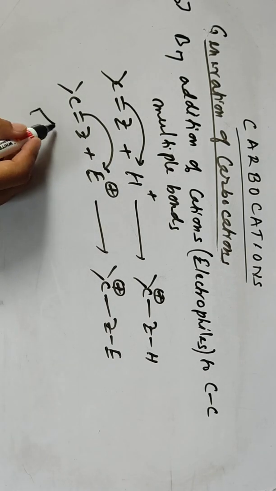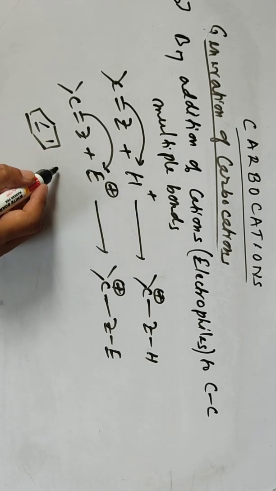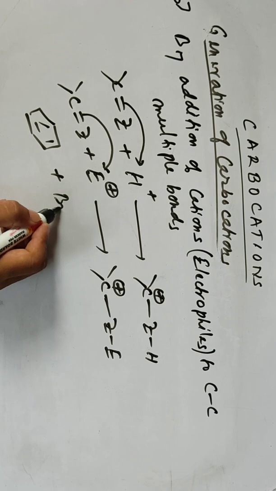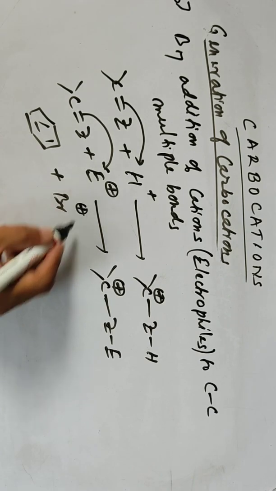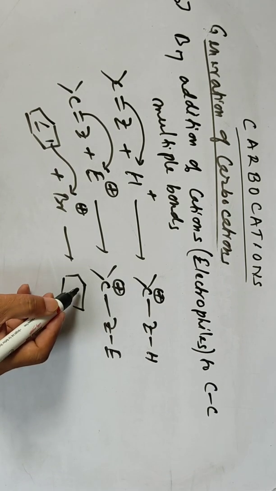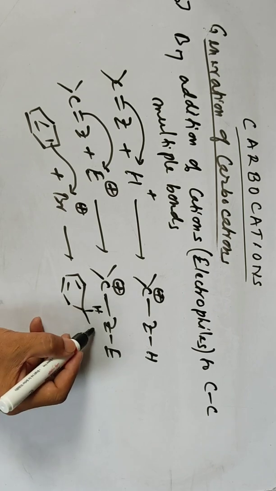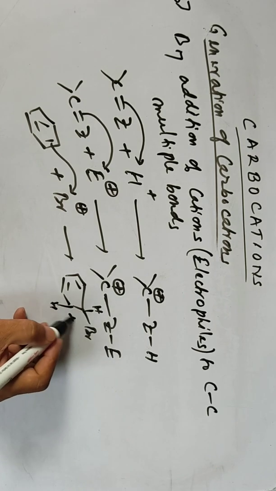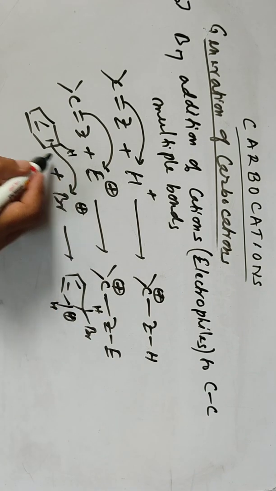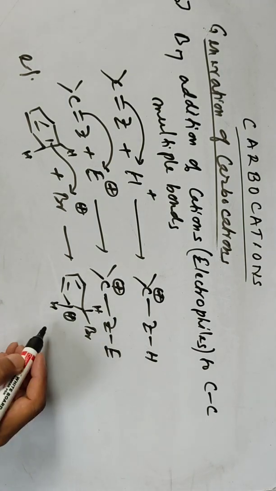For example, with the hydrogen here, it becomes like this, so we form a carbocation. These are only examples I'm giving, by addition to the double bond. Even triple bonds can also be observed.